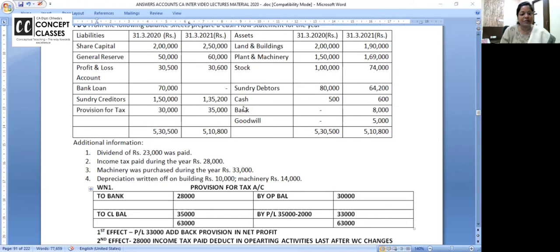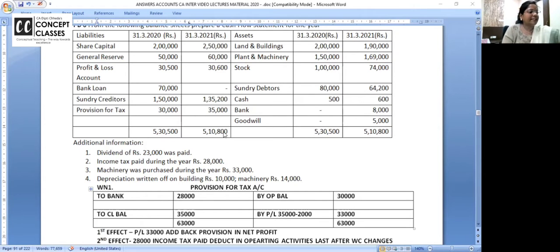All provisions and the rest are clear. Dividend paid added back, depreciation added back, fine. Now let us take the working capital changes. So actually cash from operating activities before working capital changes is 90,100. Yes, provision for taxation also you have to add, 33,000. Correct. So 90,100 you are getting.